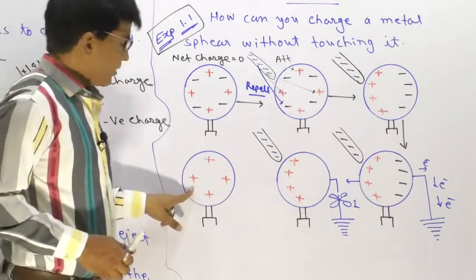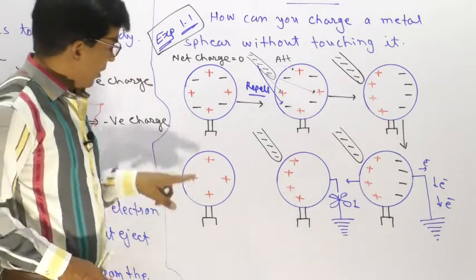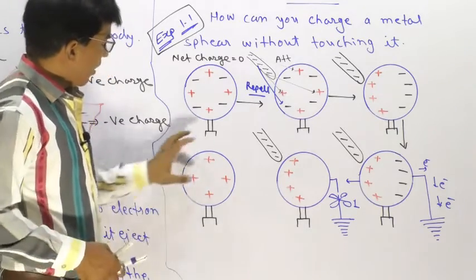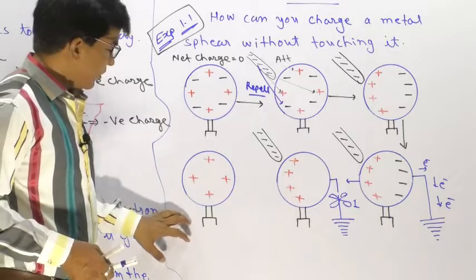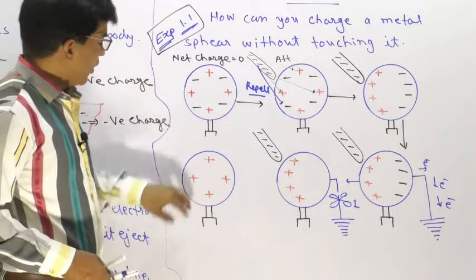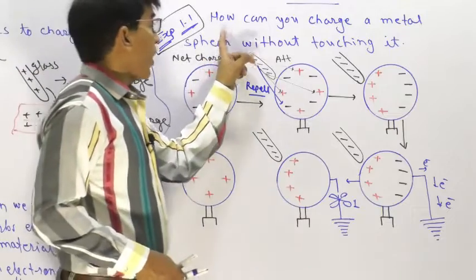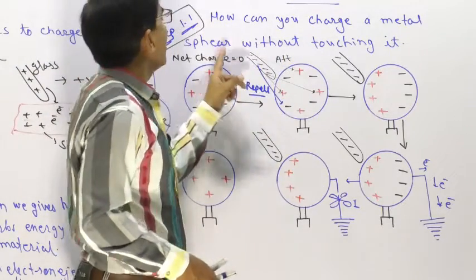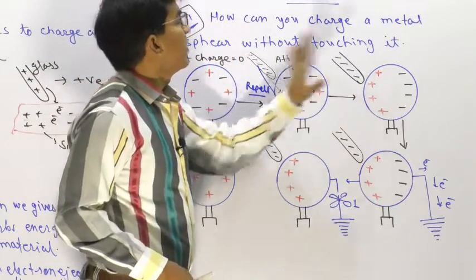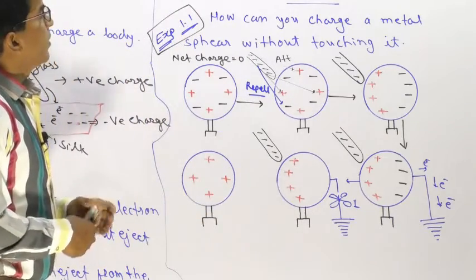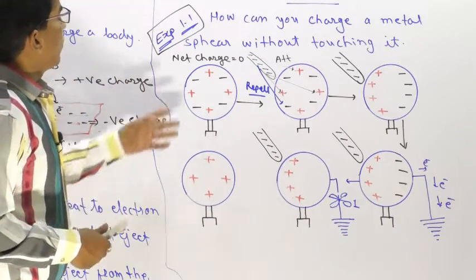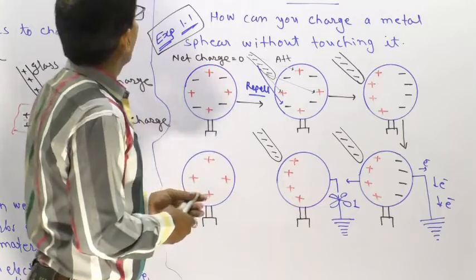Now this sphere is a charged sphere, and charged sphere means positive charge equally distributed everywhere. So this sphere is positively charged. Our question: how can you charge a metal sphere without touching it?